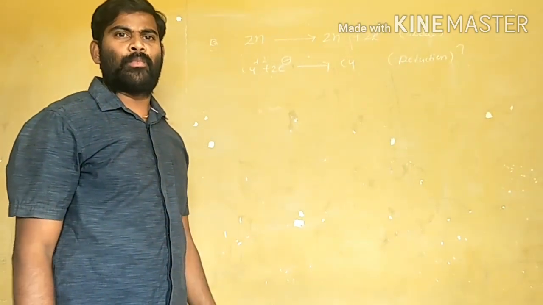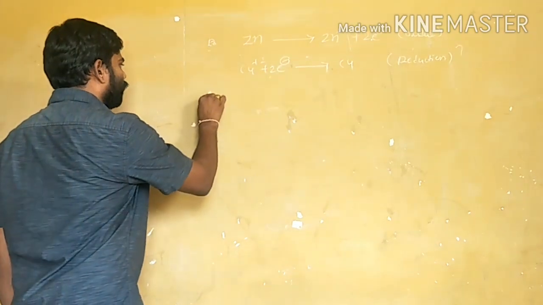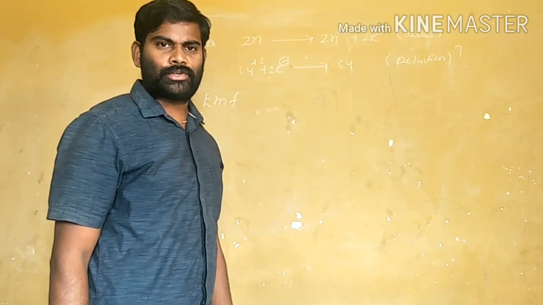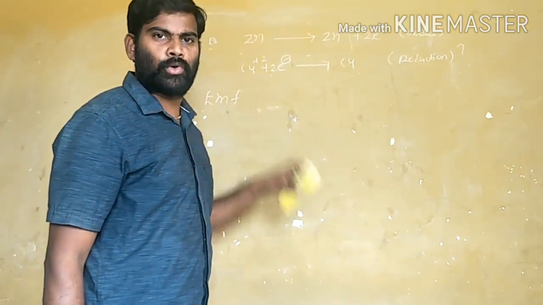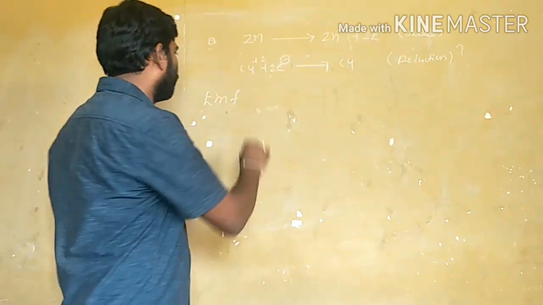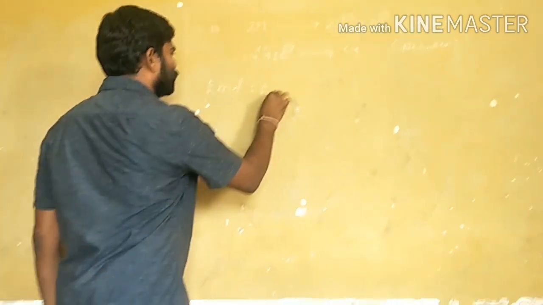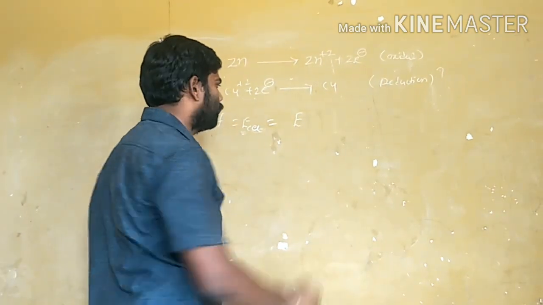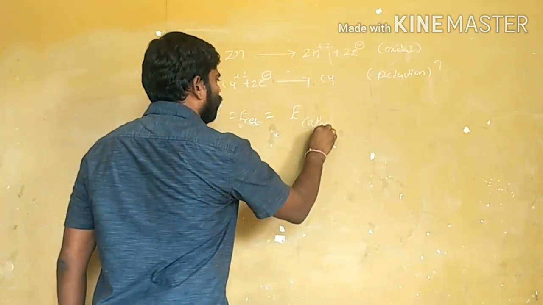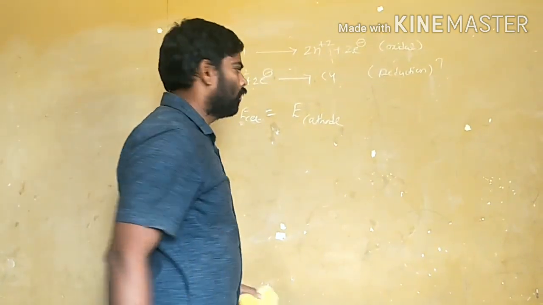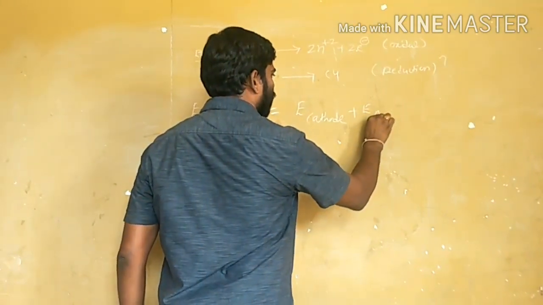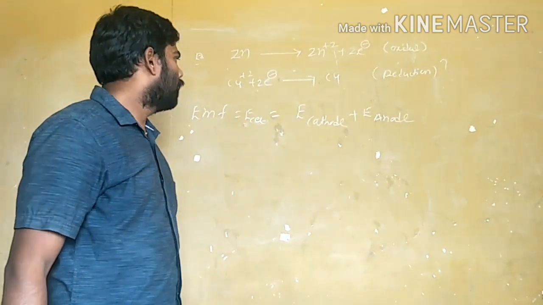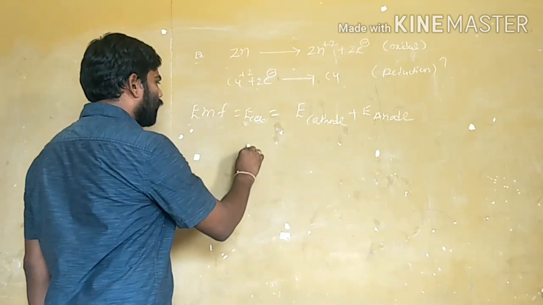The total cell EMF is calculated by using EMF. Combining these two half cells produces a complete cell reaction, and the cell reaction potential is calculated by EMF, that is, E cell is equal to the potential of cathode plus the potential of anode, the anodic potential plus the cathodic potential.